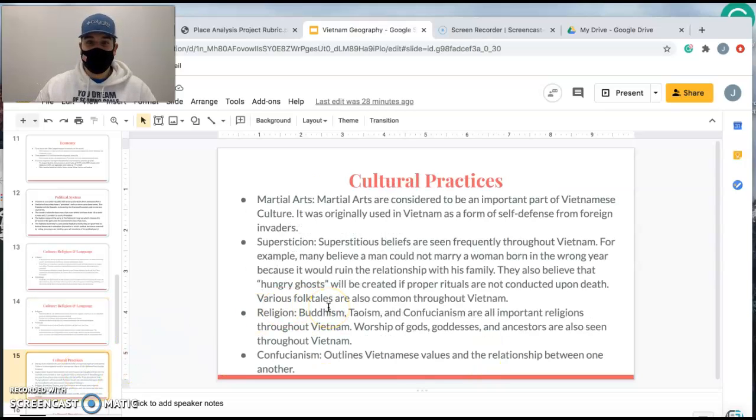All right, again, cultural practices, martial arts, again, is up there. Some superstitious beliefs are frequent throughout Vietnam. For example, many believe a man cannot marry a woman born in the wrong year because it would ruin the relationship with his family. It would bring dishonor to the entire family because they were big on ancestors. And again, Taoism and Confucianism are very important in Vietnam, and to touch on Confucianism one last time, it outlines the relationship between one another.